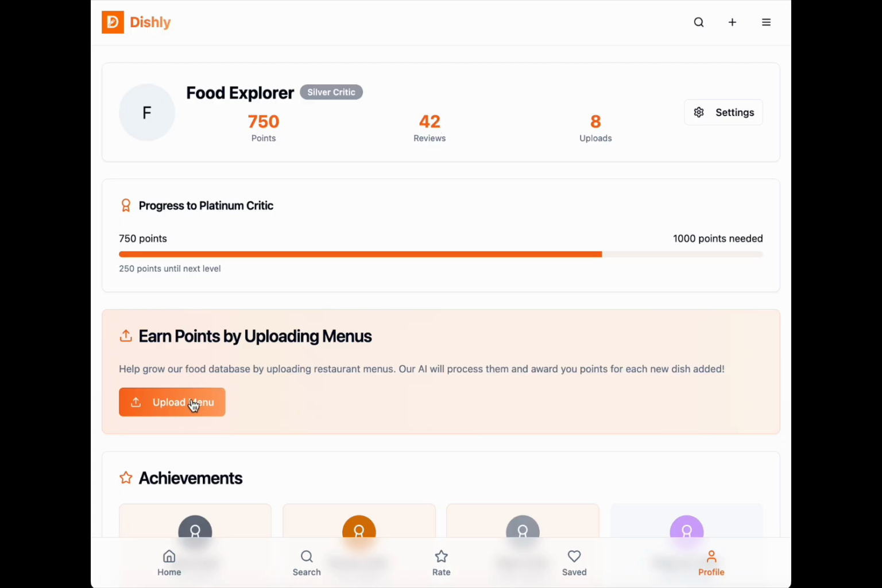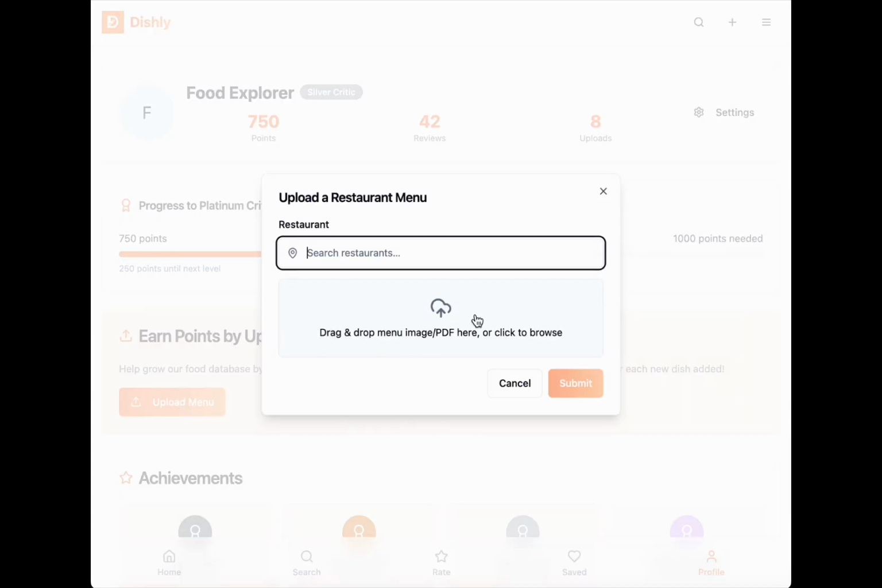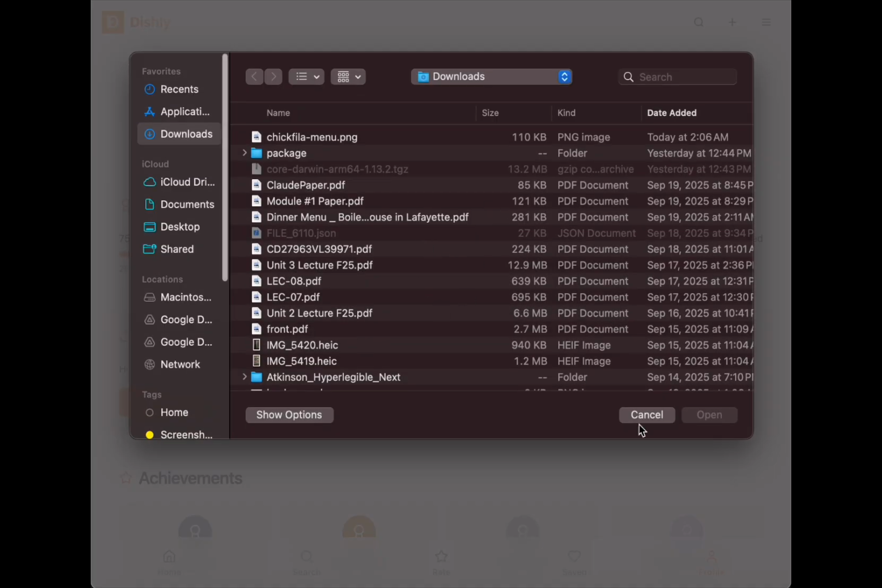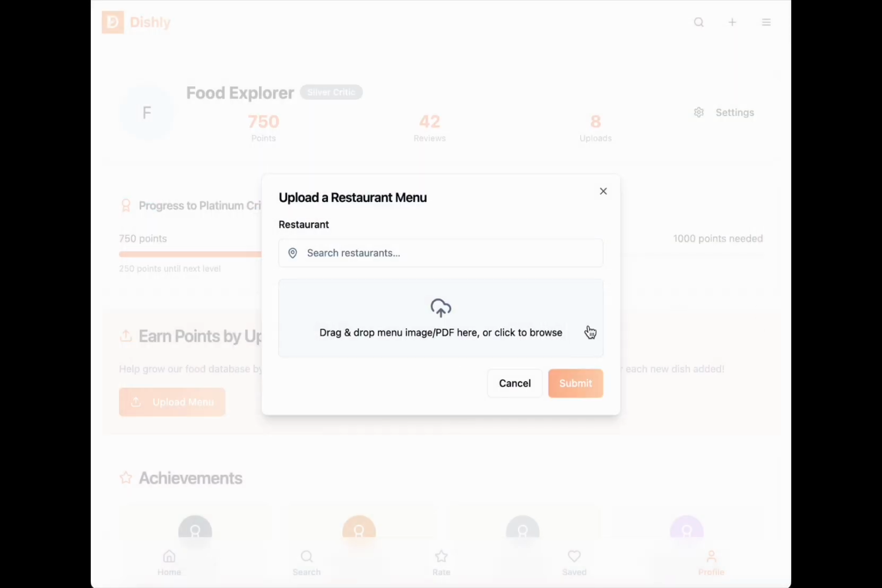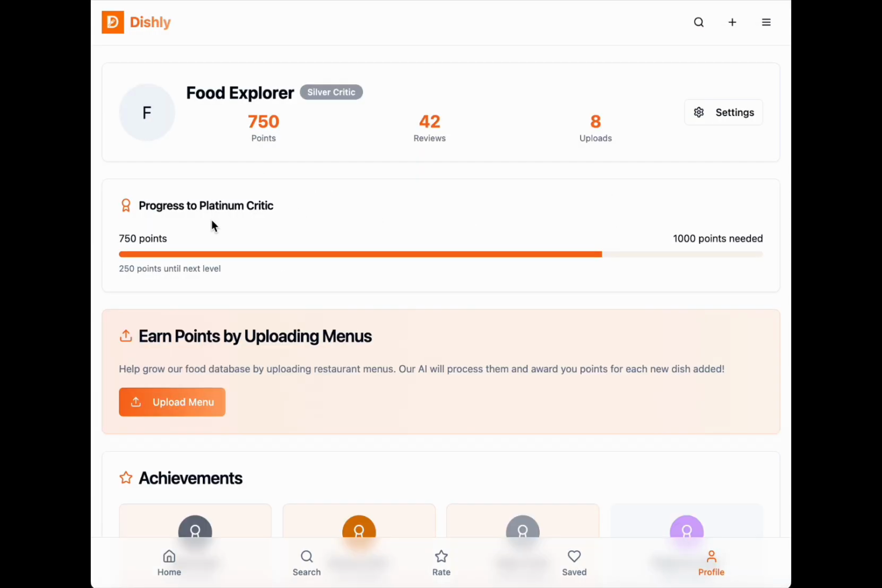8 uploads is number of menus that are uploaded. I'll show you right now. So you can search the restaurant and upload from your computer or drag a PDF or a PNG. Here is the progress to Platinum Critic. So this account obviously has 750 points, 250 to reach the Platinum Critic.